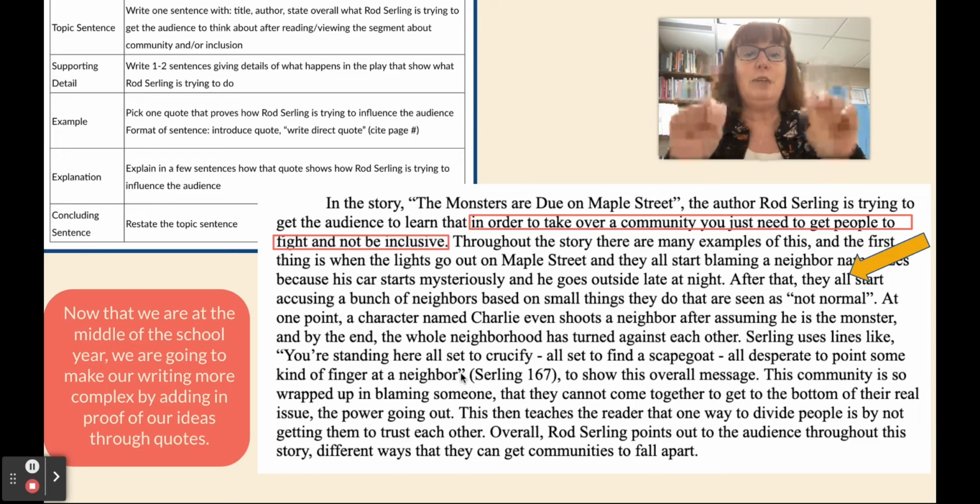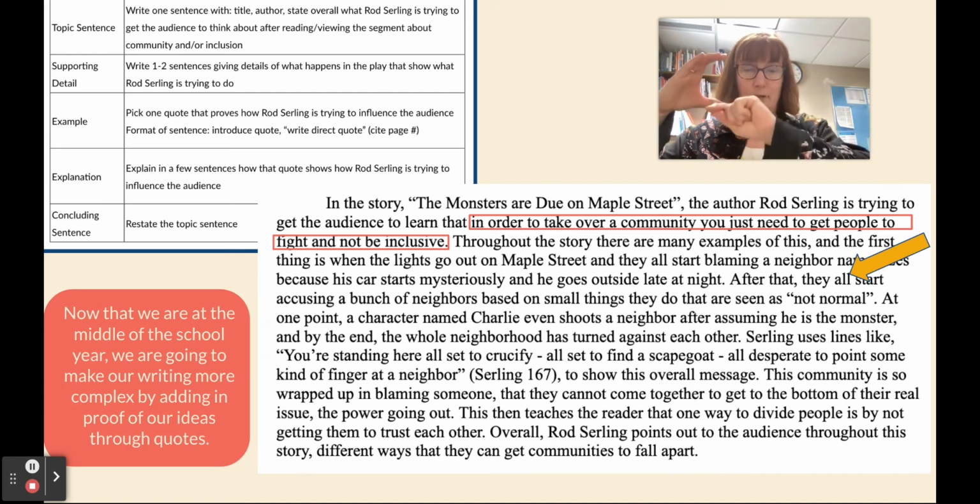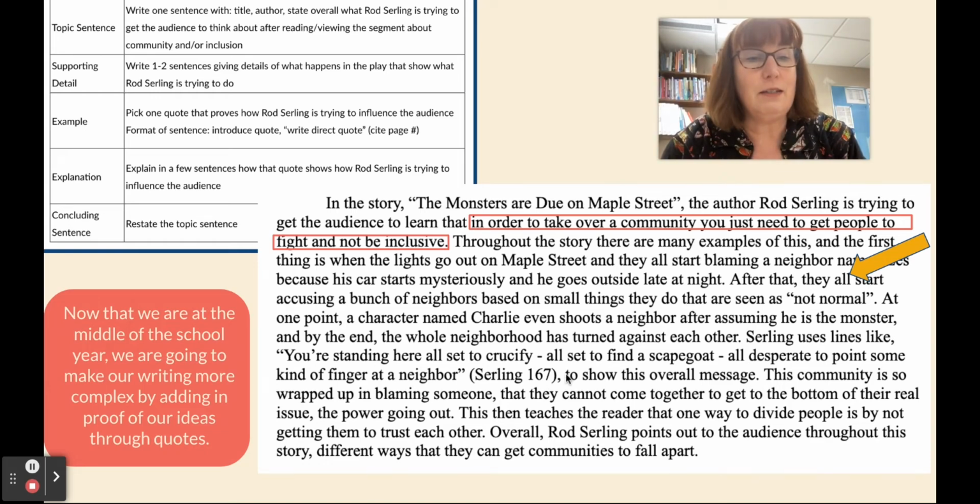I put that in quotation marks because that's the direct quote. And then I put in parentheses, Serling 167. I don't put PG, I just put Serling 167. And then I finish my sentence to show this overall message. So that's where my quote goes. I have my topic sentence, my explanation, I have my quote.